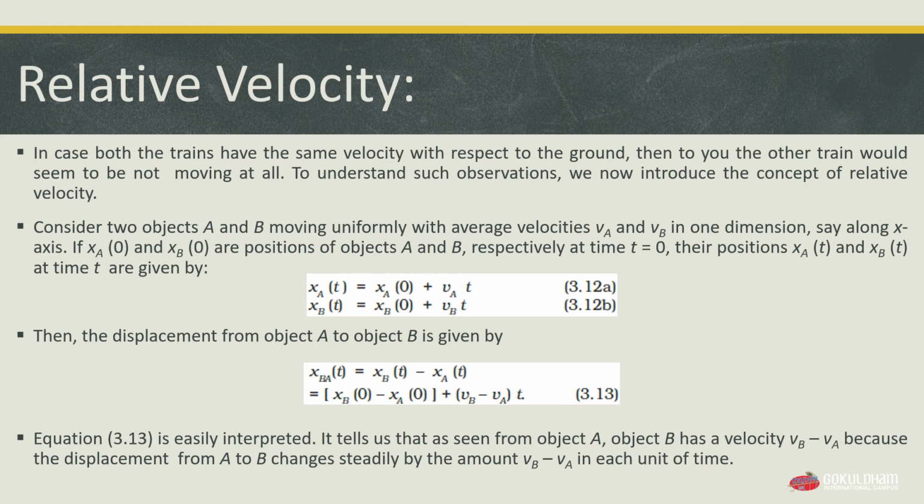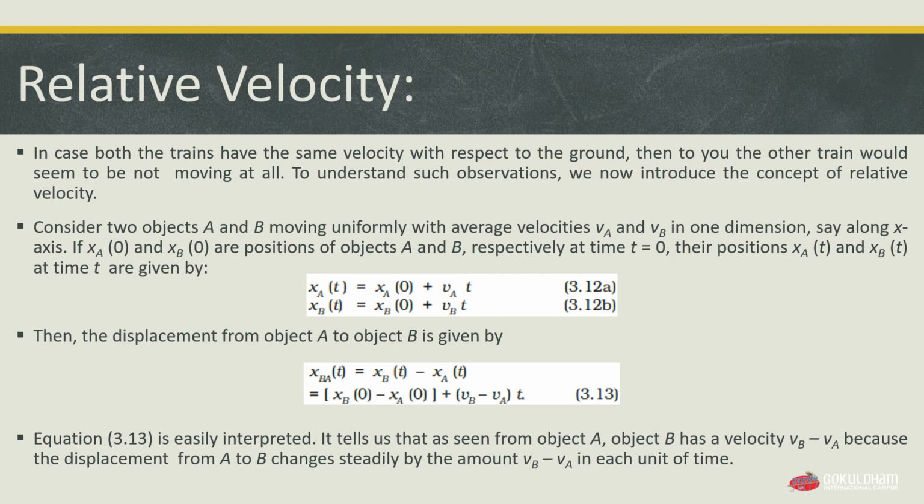Equation 3.13 is easily interpreted. It tells us that as seen from object A, object B has a velocity vB minus vA, because the displacement from A to B changes steadily by the amount vB minus vA in each unit of time.